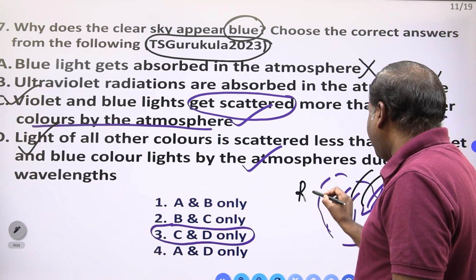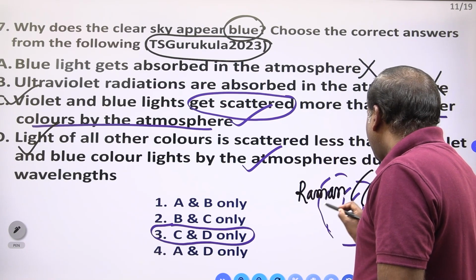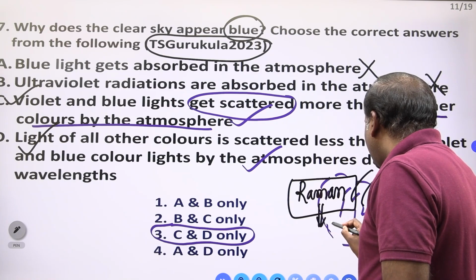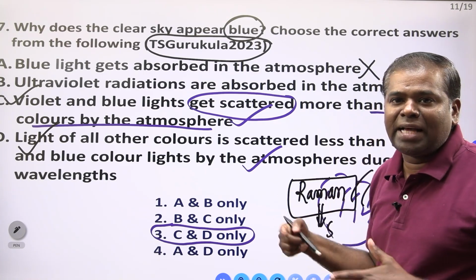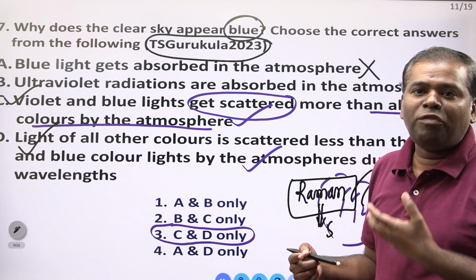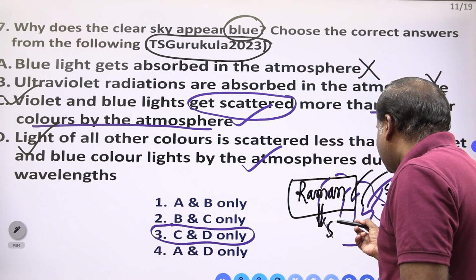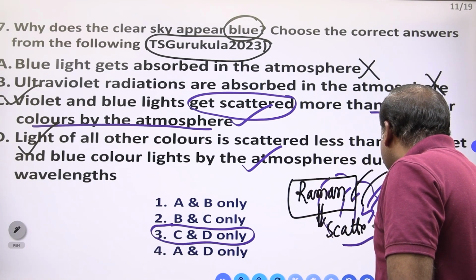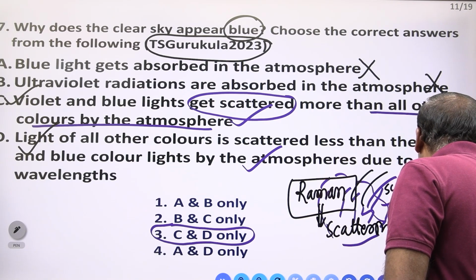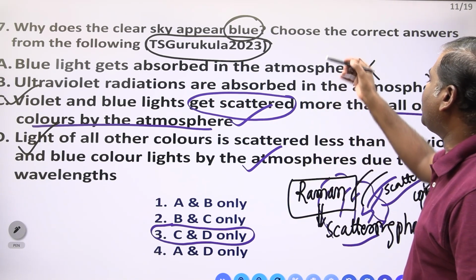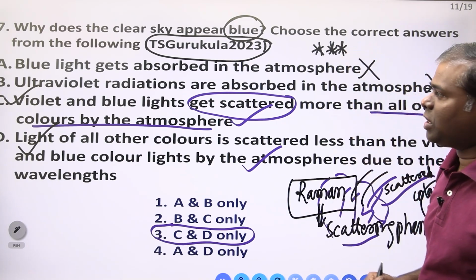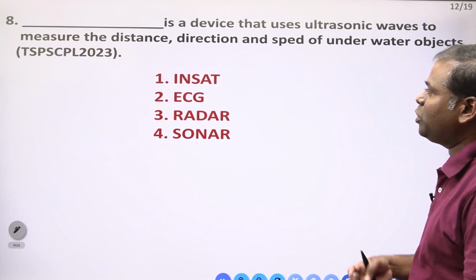Such type of effect, Raman introduced. The Raman effect tells about the sky, why it is appearing as blue. Sea water, why it is appearing as blue from far sight. So that effect we call the Raman scattering phenomenon. Which phenomenon is it? Raman scattering phenomenon. It is a very, very important question. Telangana Gurukula exams, they are asking this question. Clear? So once you have to go through this question.